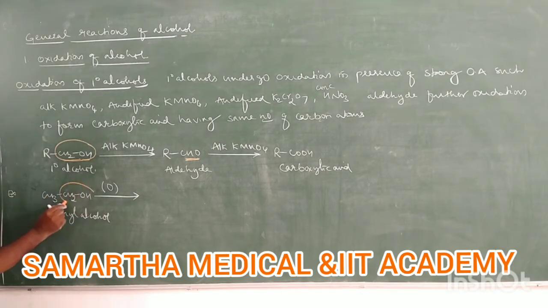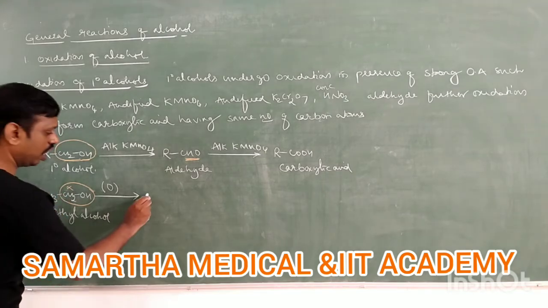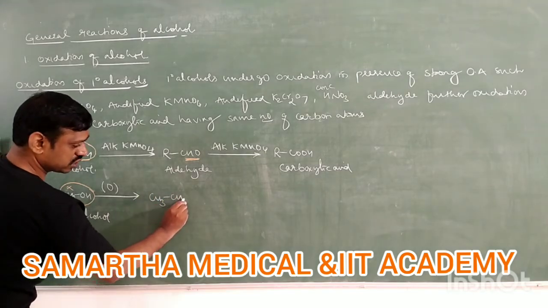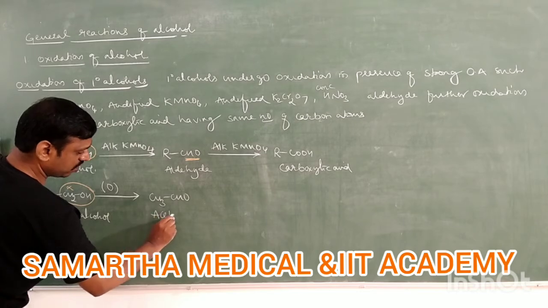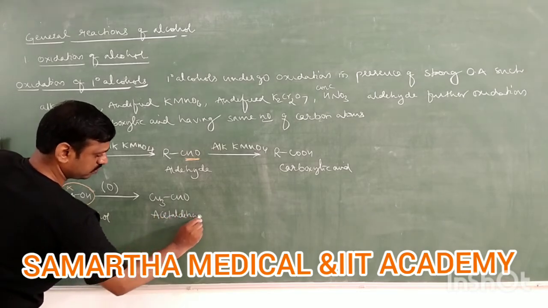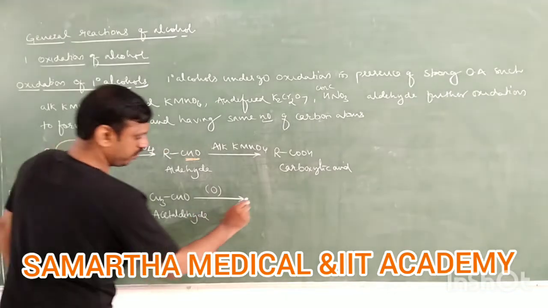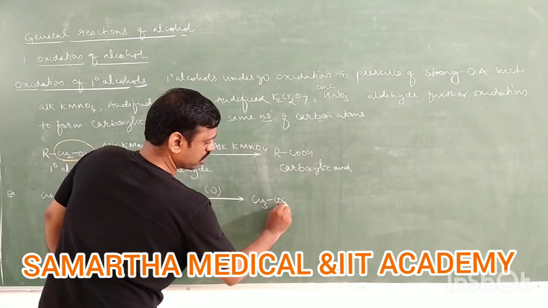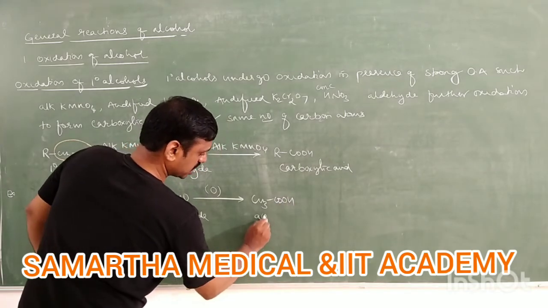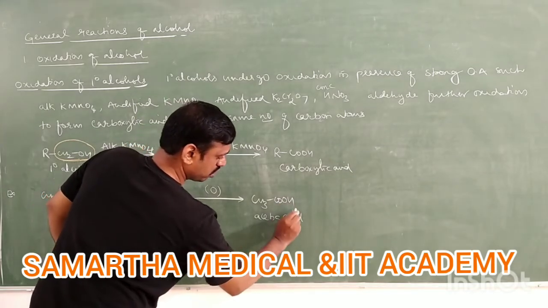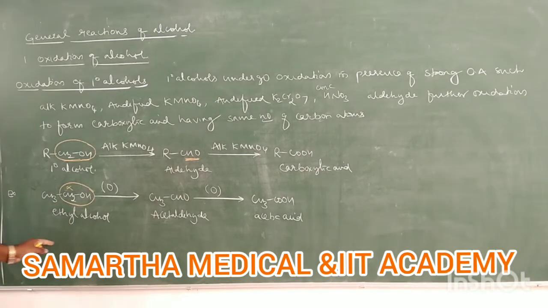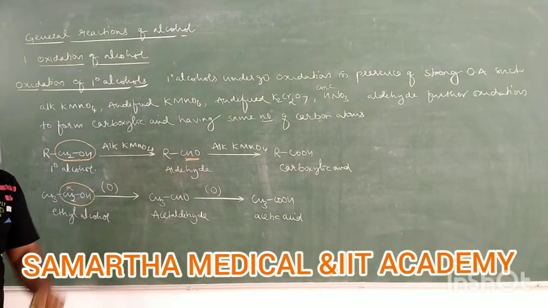How to write the aldehyde? You just convert this CH2OH, primary, this alpha carbon with alpha hydrogen, into an aldehyde group. CH3 as it is, CHO. It is called acetaldehyde. This acetaldehyde further undergoes oxidation and forms carboxylic acid. It is acetic acid. So whatever primary alcohol you take, the order of reaction is the same.